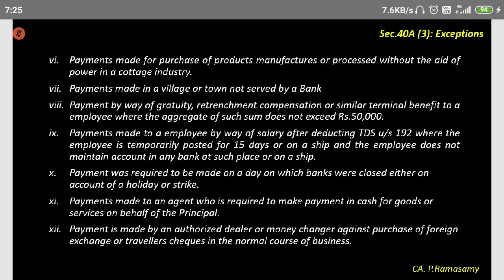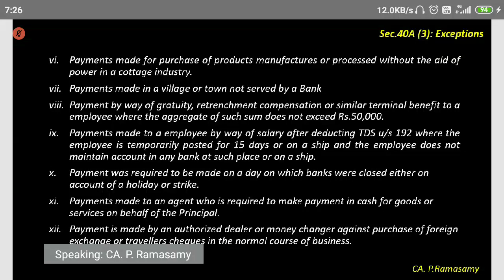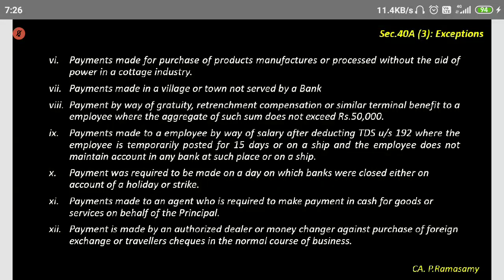And the exceptions are given in Rule 6DD. Rule means Income Tax Rules. One separate book is there, just like the Income Tax Act, there are Income Tax Rules. In that book, how to administer and implement the Income Tax Act is given. So in the Income Tax Rules, this Rule 6DD talks about exceptions to Section 40A(3). Okay.